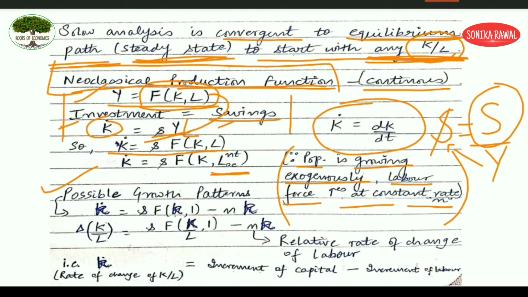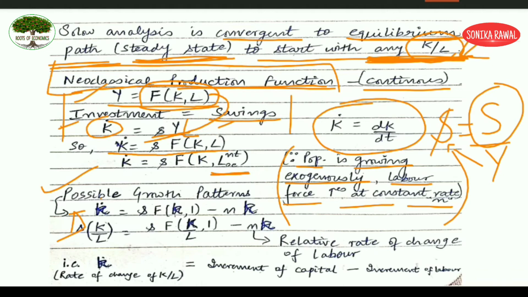Now, what is the possible growth pattern given your investment and saving? Focus on the symbol small k dot. Capital K dot was change in K upon change in T, but small k dot is the change in K upon L, that means the capital labor ratio. That is what Solow starts with, that you pick up any capital labor ratio and automatically in the long run steady state will be achieved. So this is that capital labor ratio, and when we take the growth rate of it, we put the change symbol. So this is represented in short by small k dot, which is equal to s f(k, 1).